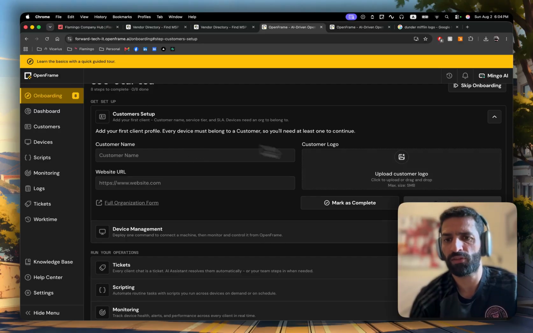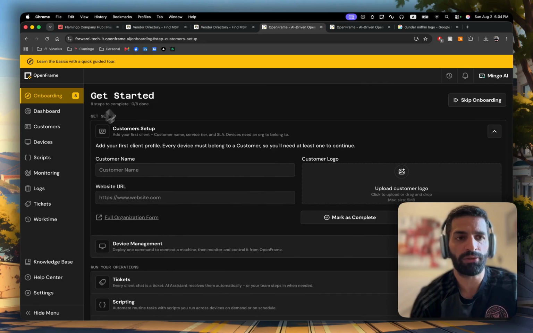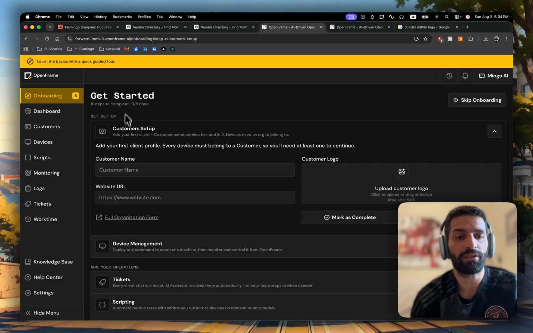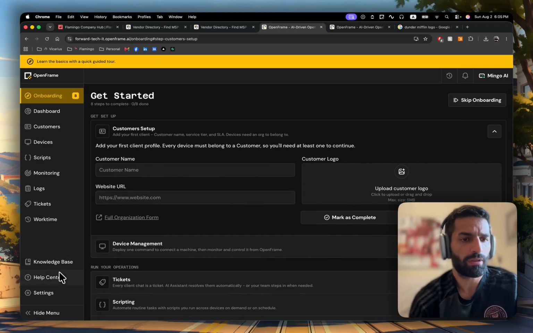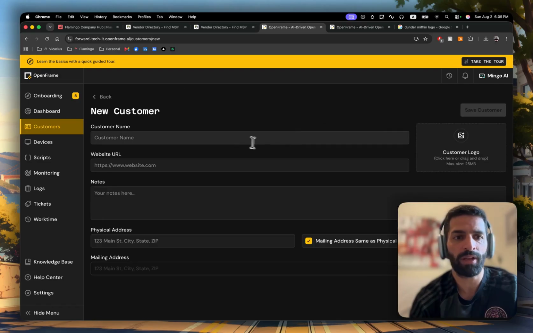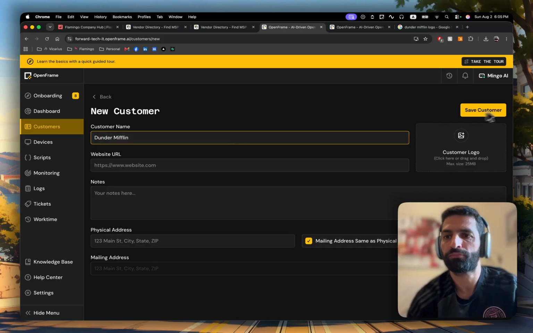Let's start now with the first steps on how to use OpenFrame. Once you log in to the product, you're going to see this. I'm not going to go through the onboarding, despite it being very comprehensive and very easy to do. I'm just going to use the different tabs here. The first thing you will need to do is add a new customer, that's your clients basically. So I'm going to add Dunder Mifflin here.